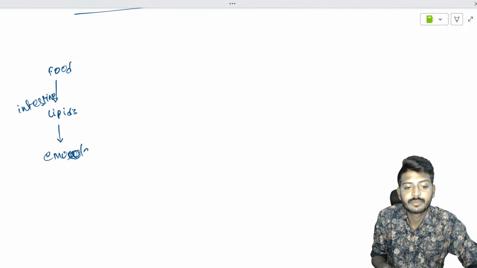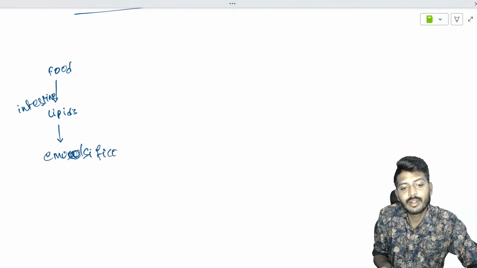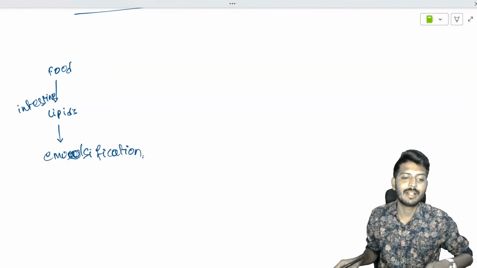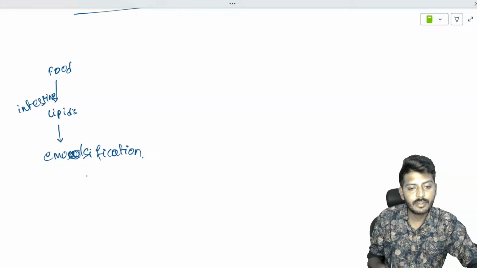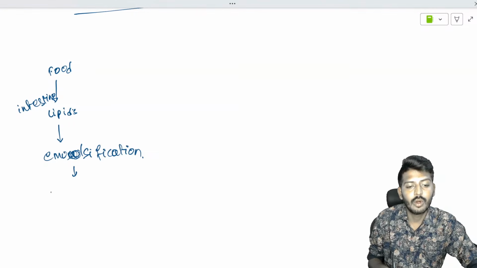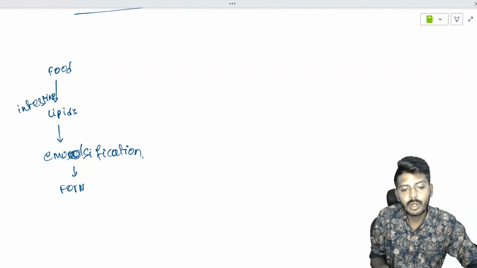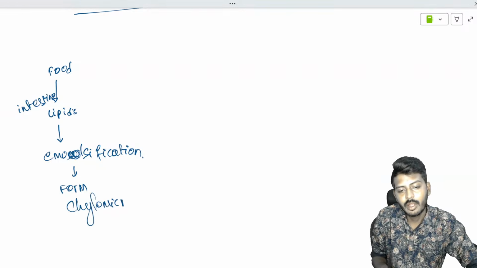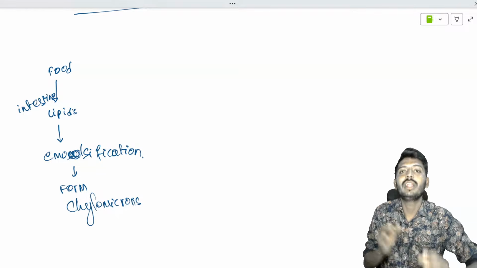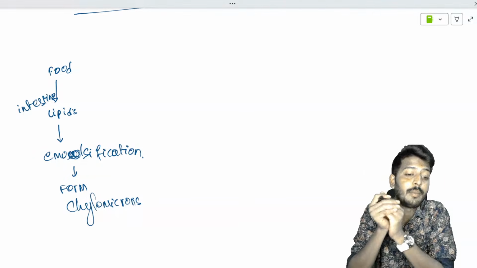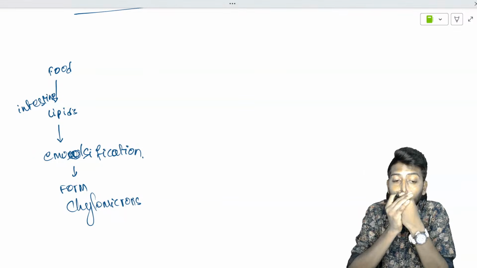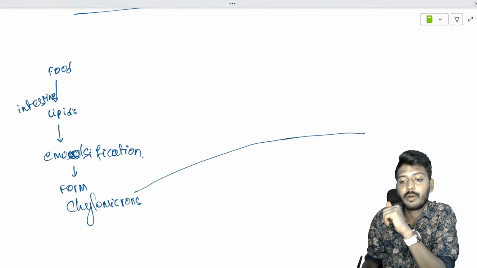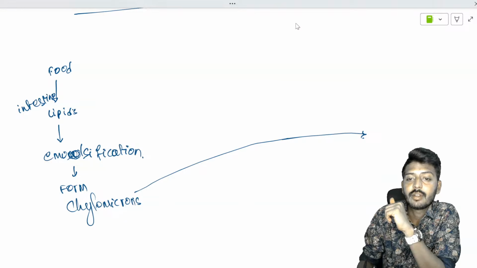Emulsification. So during the process of emulsification, they will form something called chylomicrons. Chylomicrons are loaded with small lipid particles. These chylomicrons then enter the portal circulation.